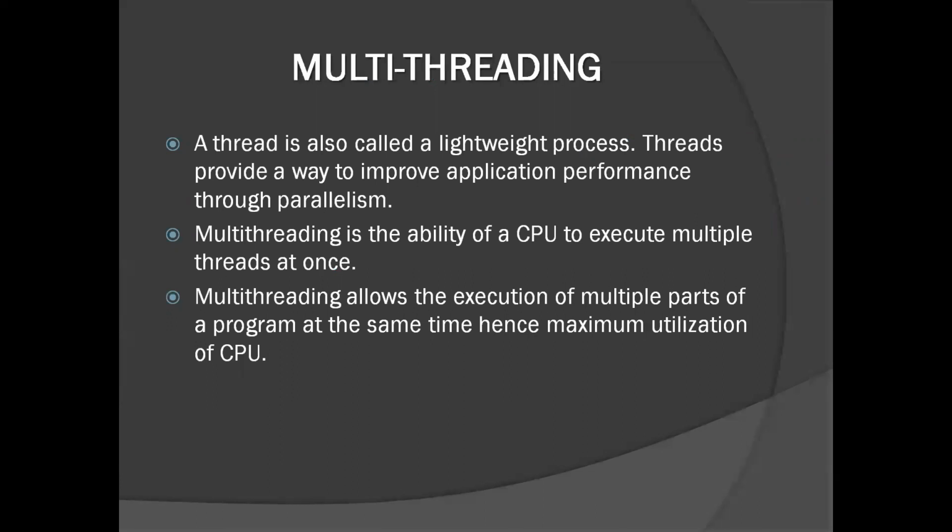Now let's come to multithreading. Multithreading is the ability of a CPU to execute multiple threads at once. Multithreading allows the execution of multiple parts of a program at the same time, hence maximum utilization of the CPU. This means that a process can be divided into multiple threads or multiple tasks, and these tasks can be run in parallel, and hence the process can be done more efficiently and in a smaller span of time.